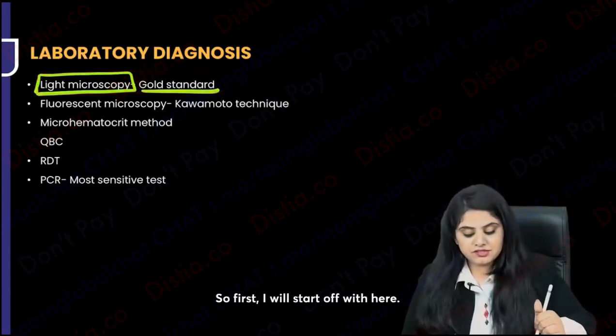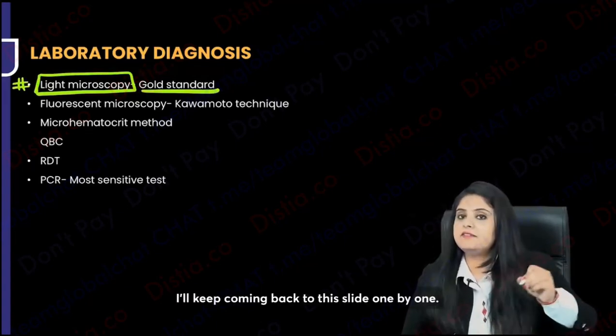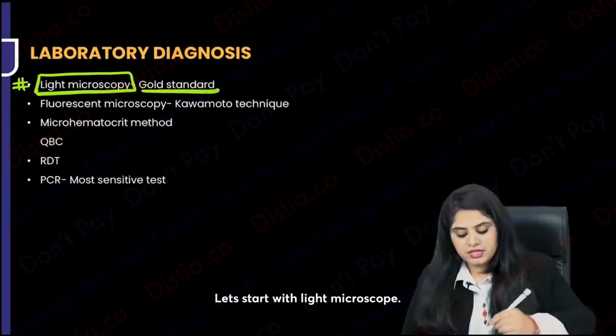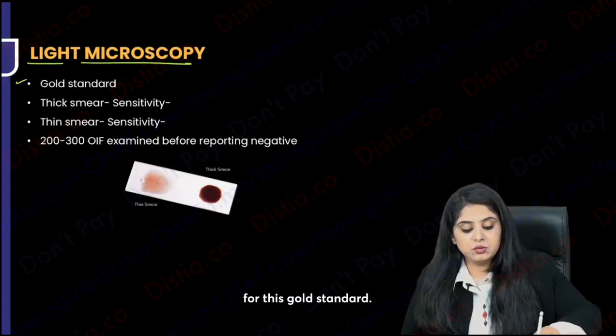Always remember. So first, I will start off here. I'll keep coming back to this slide, one by one. Let's start with light microscope. So what do I have over here? I have a slide. Of course, we'll have to make a slide for this gold standard.